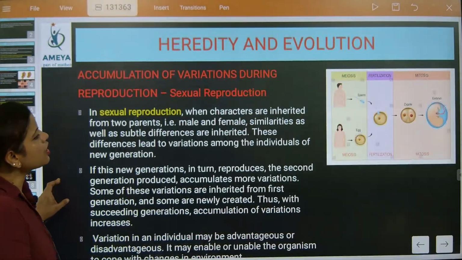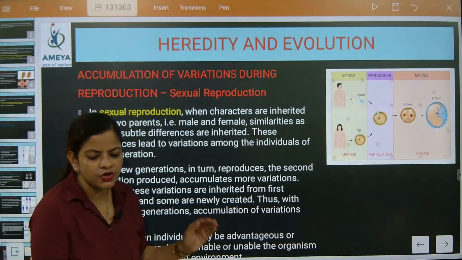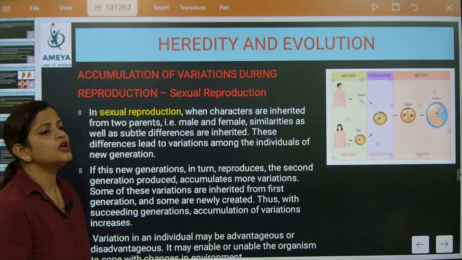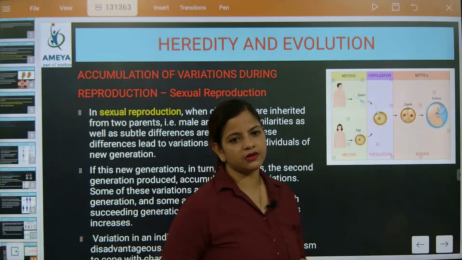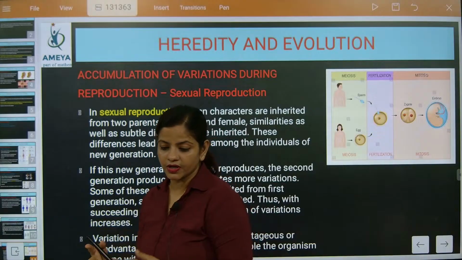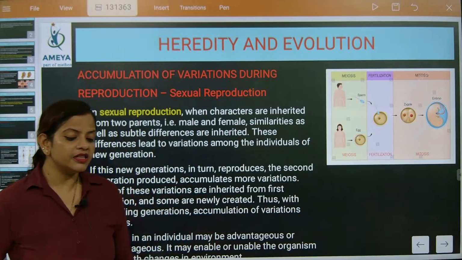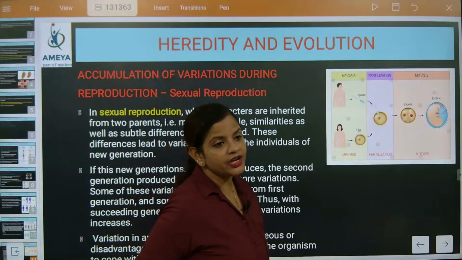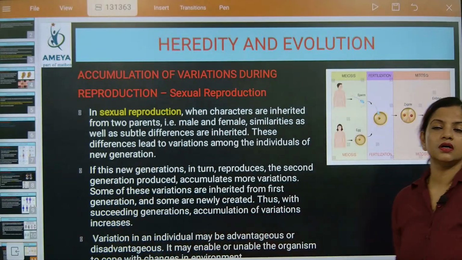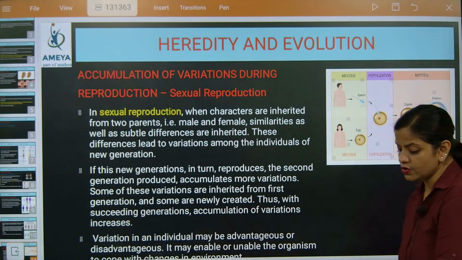Now we are going to talk about sexual reproduction. In sexual reproduction, what is happening? So children, please cooperate, because teaching this means you need to understand. Yes, Leishmania also will be there. They will also be breaking. So definitely, yes, now listen here. We are going to go for the next one.